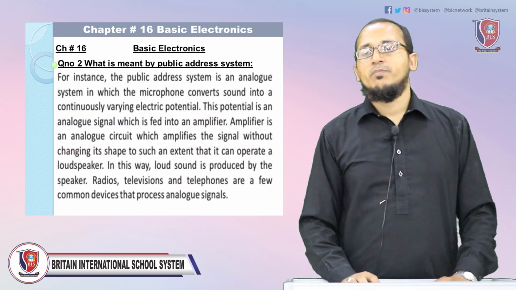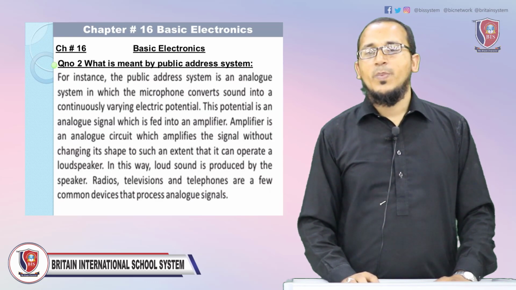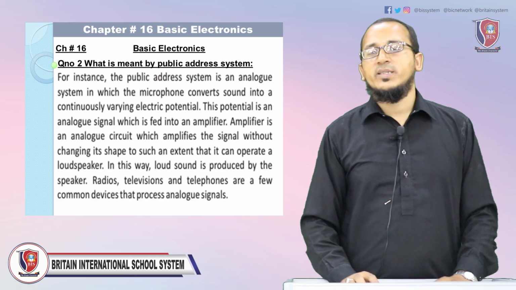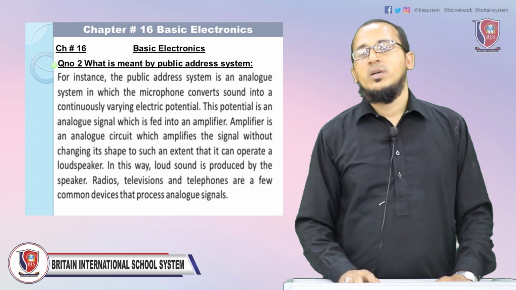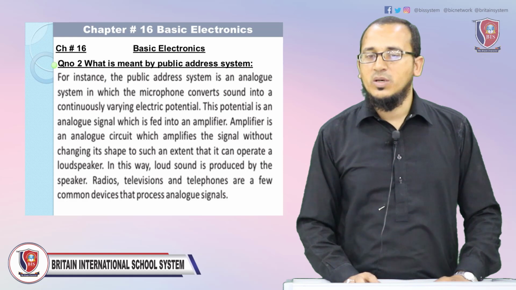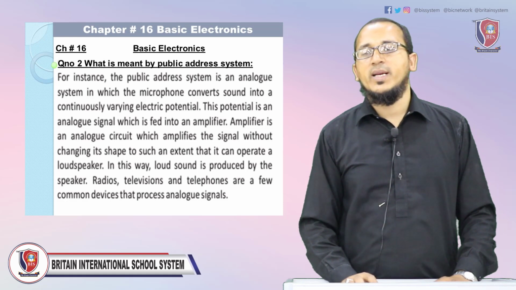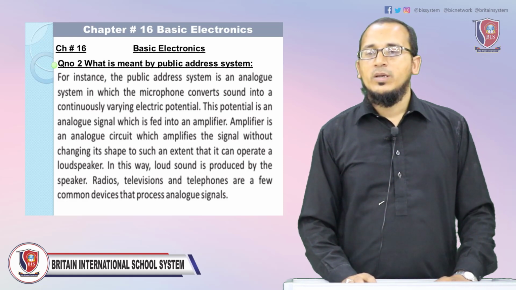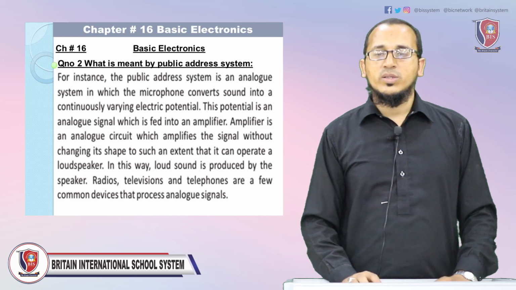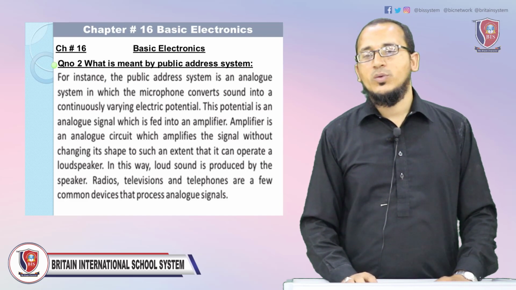What is meant by public address system? The public address system is an analog system in which the microphone converts sound into continuously varying electrical potential. This potential is an analog signal which is fed into an amplifier.